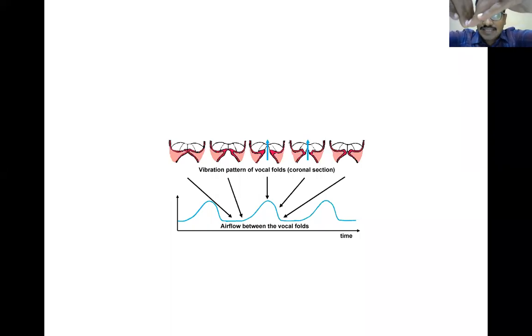The superior edge will separate later. See the diagram here. It starts from the inferior part, the superior part is still connected, and in the last phase the superior part also gets separated.